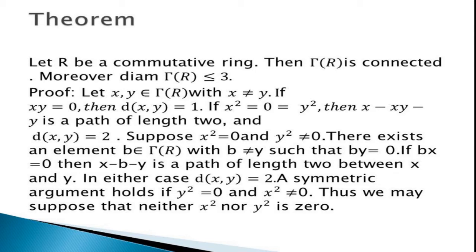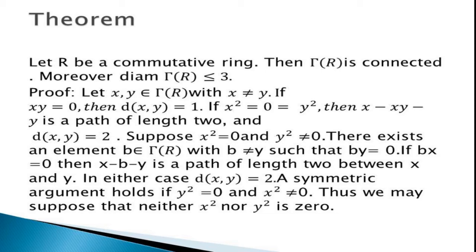Suppose x squared is equal to 0 and y squared is not equal to 0. There exists an element b belonging to Γ(R) with b not equal to y such that by is equal to 0. If bx equals 0, then x − b − y is a path of length 2 between x and y. In either case, the distance d(x,y) equals 2. A symmetric argument holds if y squared equals 0 and x squared is not equal to 0.